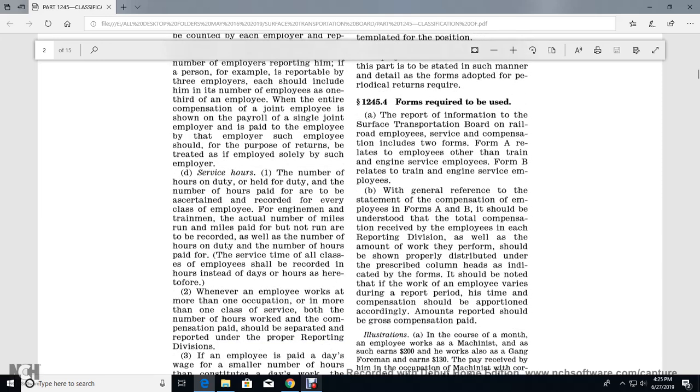1245.4 Forms required to be used. The reported information on service and compensation of railroad employees is included in two forms. Form A relates to employees other than train and engine service employees, and Form B relates to train and engine service employees, with the general reference of the statement of the compensation of the employees. Forms A and B should show the total compensation received by employees within the reporting division, as well as the amount of work they perform, properly distributed under the prescribed column heads if indicated by the forms. It should be noted that the work of an employee may vary during the reported period. His time and compensation should be apportioned accordingly. The amounts reported should be gross compensation pay.